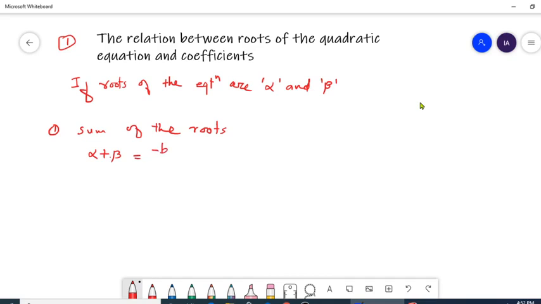So remember this, minus b upon a is sum of the roots. What is b? b is coefficient of middle term and a is coefficient of first term, because we know that the quadratic equation is ax square plus bx plus c equals to 0. So this is your a, this is your b and this is your c. So minus b upon a is sum of the roots.